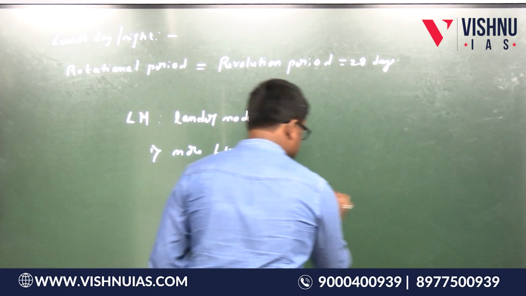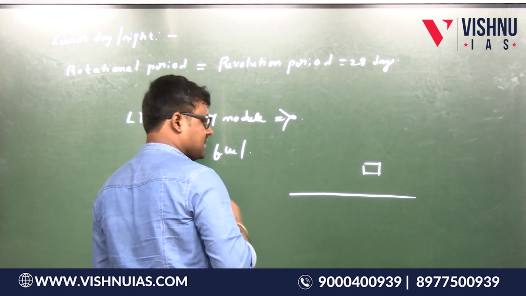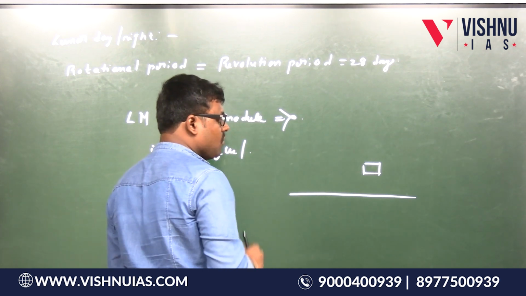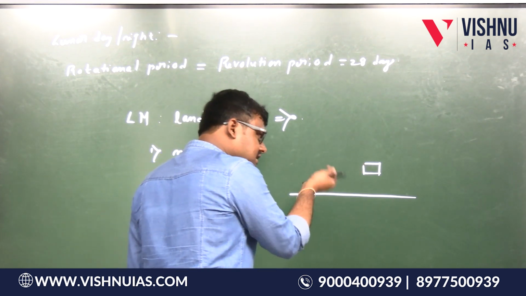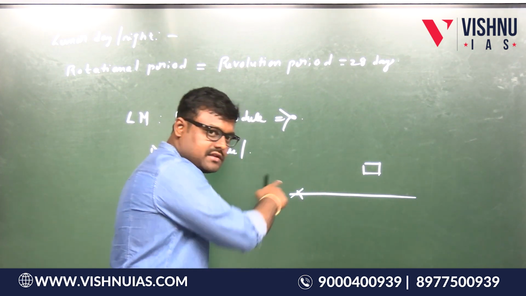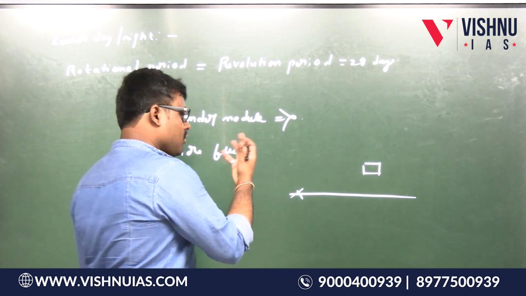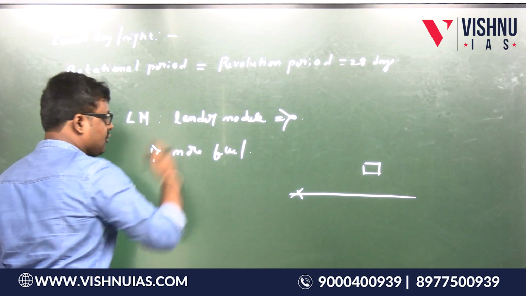Suppose if the lander, listen, earlier in Chandrayaan 2, as I told you, the lander was close to the surface, but instead of decreasing, the velocity got increased. Why increased? Because it needed to reach here. This is the landing spot. So keeping that in view, we have provided more fuel to the lander.